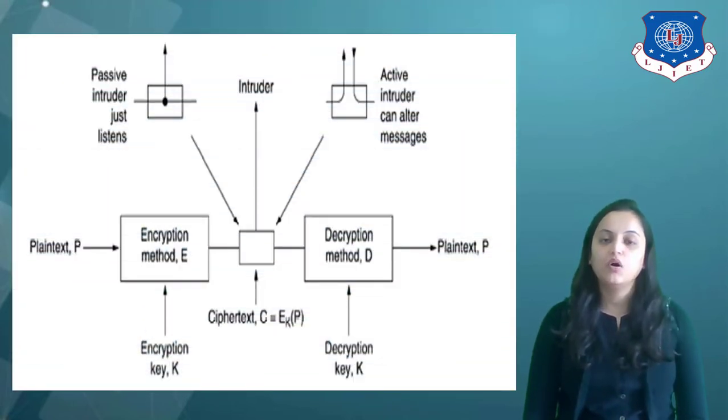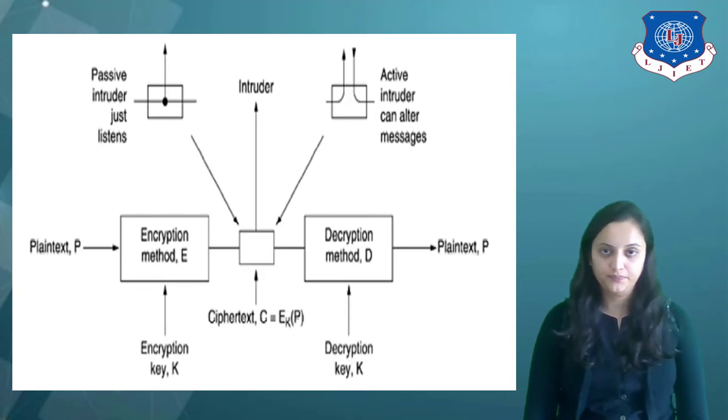This is the diagram of the encryption model using symmetric key algorithms. Here you can see two main blocks. On the left hand side, the encryption method E is indicated, and on the right hand side, the decryption method D is indicated. The plain text is the original message which is to be transferred and on which encryption is to be applied. The plain text is given to the encryption block, where the encryption key is given to obtain the ciphertext.